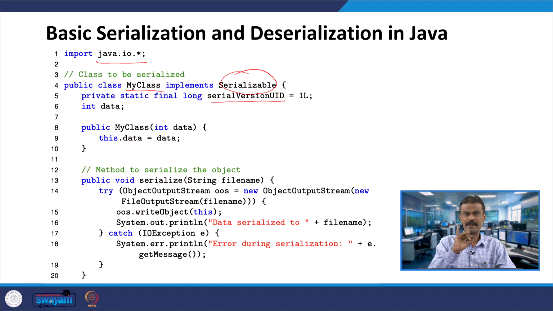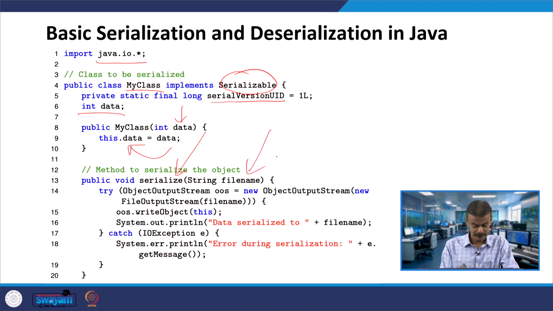But when you are comparing this with C++, it's almost similar, similar to the one we had seen. Here, whatever data you are passing, you are copying into this.data. So we are using the member data and this.data, and then you have a serialize function, or you call it a method in Java, by passing the file name, exactly what we have done in C++. Then you create OOS, an object of ObjectOutputStream, right.